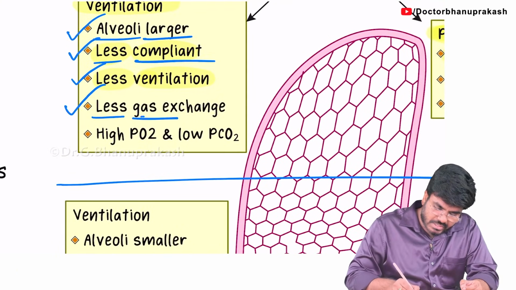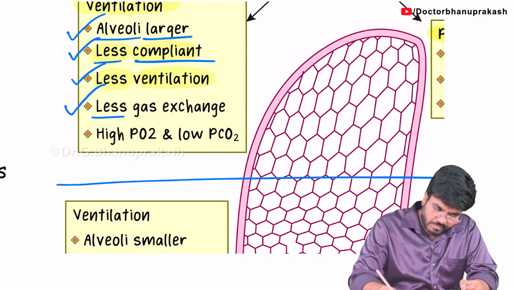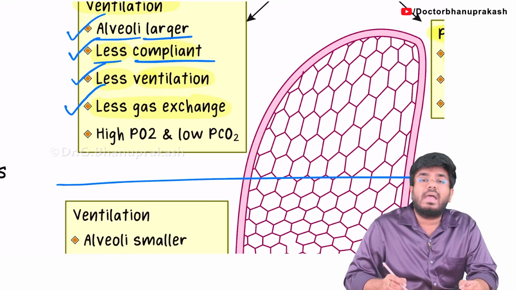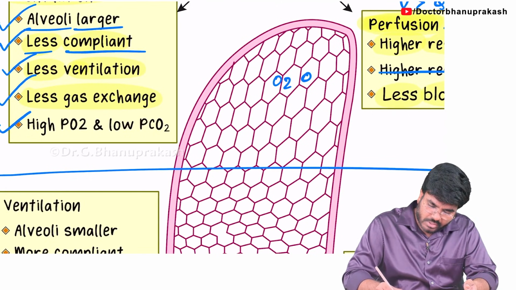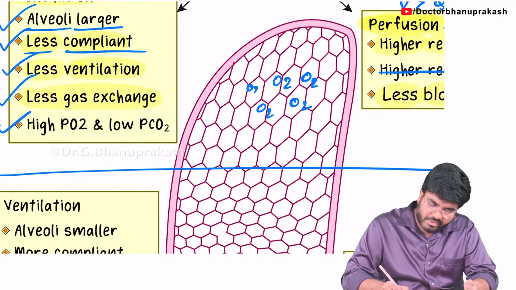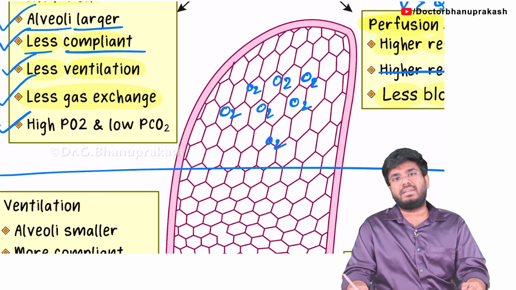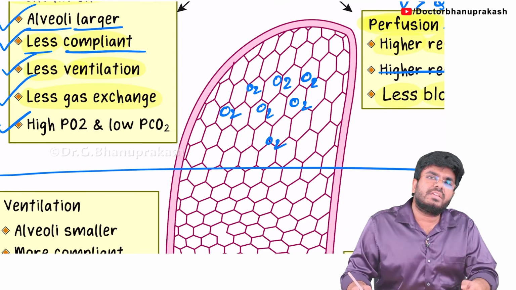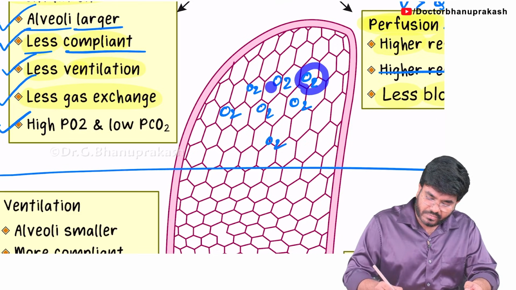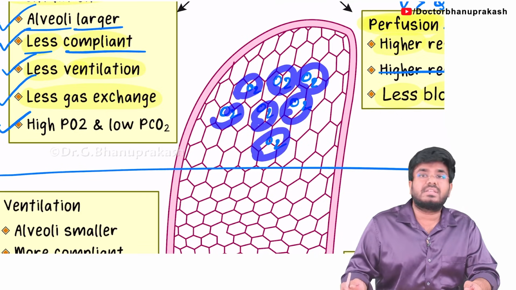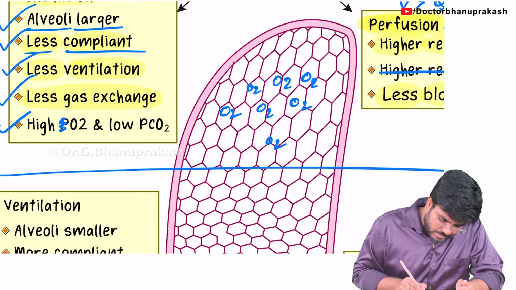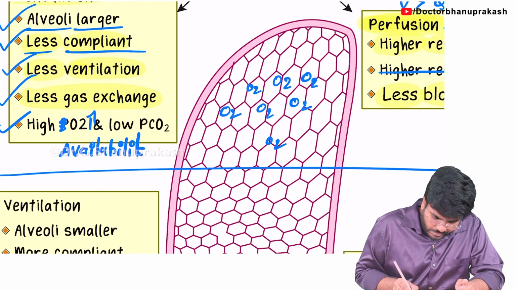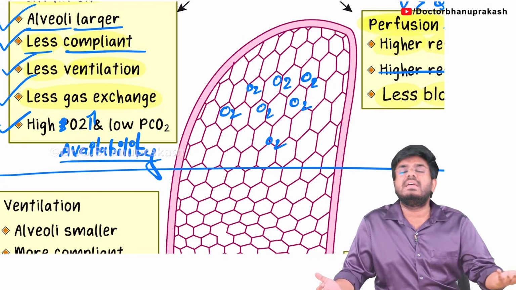there is less gas exchange. The gases are not getting exchanged. So as the gases are not getting exchanged, what will happen to the oxygen? Sir, whatever oxygen is coming over here, do you think it will ever be exchanged? No, it's not getting exchanged because blood is not coming. If blood comes, it will be exchanged. If blood is not coming, it will never be exchanged. So there is a lot of free oxygen available in the apex of the lung, and carbon dioxide level is very, very less. So there is high oxygen availability. A lot of oxygen is freely available because there is less gas exchange.